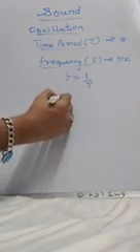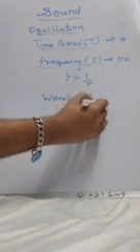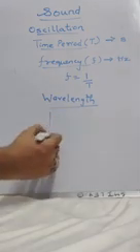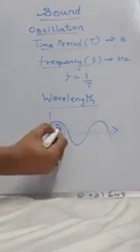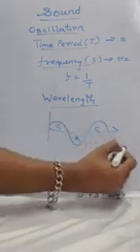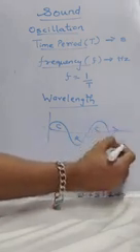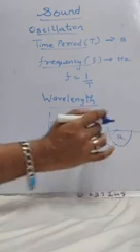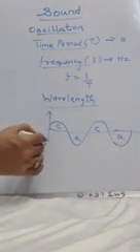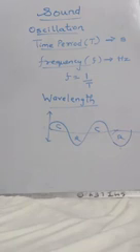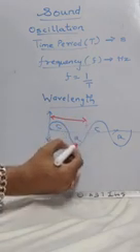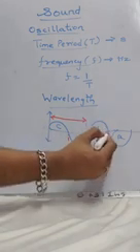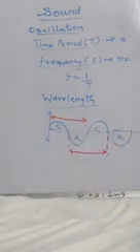Then we have something called wavelength. This is something new for you. Wavelength means, in other words, the length of the wave. However, you cannot write this definition. So this is compression, compression, this is rarefaction, and this is also rarefaction. What is wavelength? It is the distance between consecutive compressions or consecutive rarefactions. This is compression from here till here. Rarefaction is starting from here, the other one is starting from here. So this distance is called wavelength.